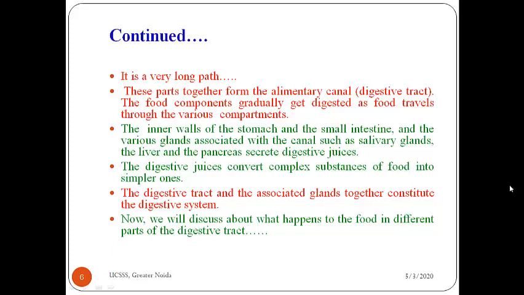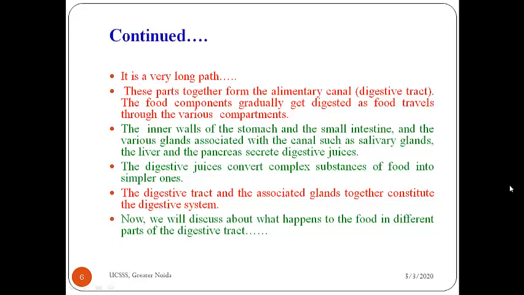And as the food passes into each compartment, gradually it gets digested. How does it get digested? The stomach, small intestine, and the various glands associated with the canal, such as salivary glands, liver, pancreas, all these glands plus stomach and small intestine, they secrete digestive juices.